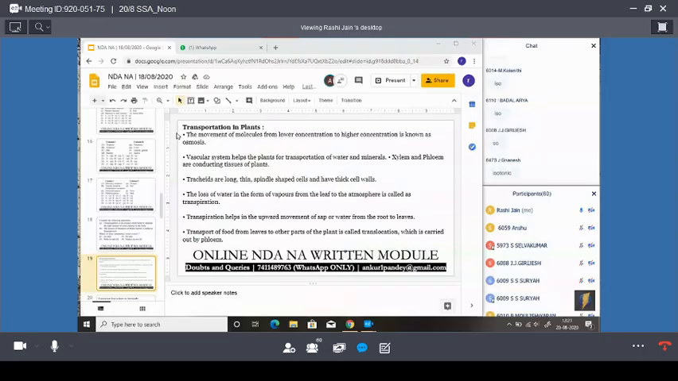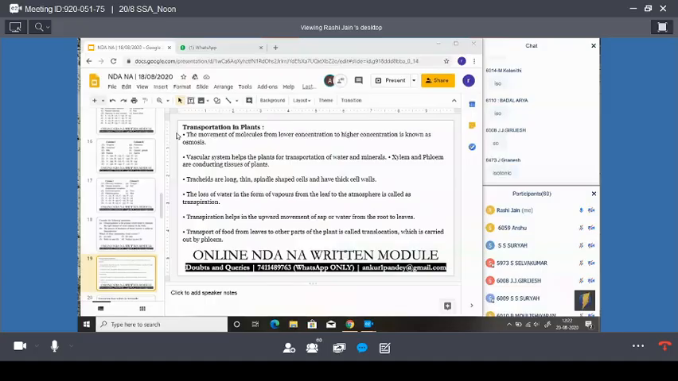Now, transportation in plants. Here it is given that the movement of molecules from lower concentration to higher concentration is known as osmosis. We know that. Second, the vascular system helps the plants in the transportation of water and minerals which are necessary for the plants. Xylem and phloem are the conducting tissues of plants.